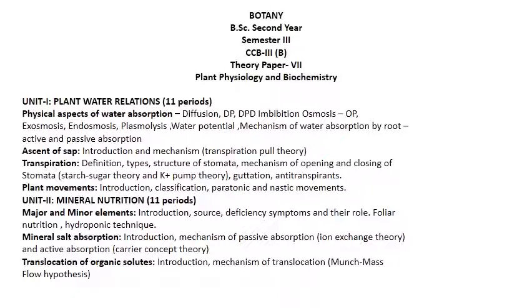Next one is the second unit, mineral nutrition. Mineral nutrition means major nutrients and minor nutrients, means minor elements. This includes introduction, what are the sources of elements, what are the deficiency symptoms, means if they are very less in the plant what symptoms will be there, and their role. Then mineral salt absorption, introduction, mechanism of passive absorption and active absorption. So these are the topics.